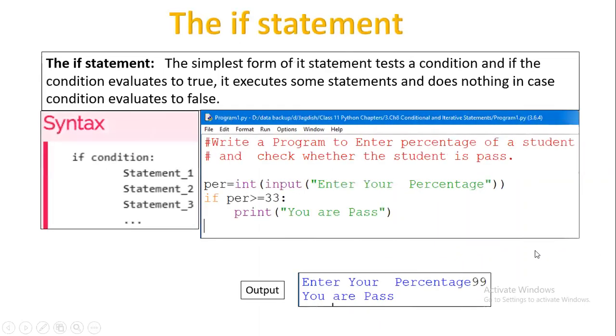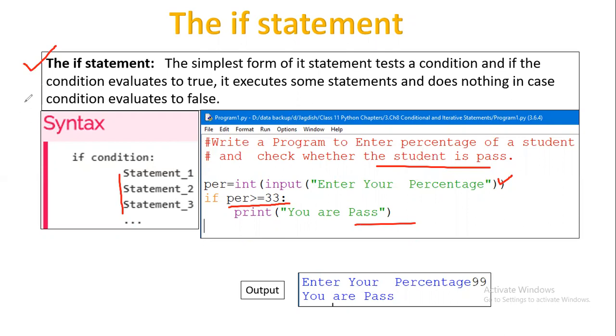Then the if statement. In any programming language, we execute certain statements based on a condition. And for that, we have a keyword called if. For example, we have this syntax: if any condition is true, it will execute this part of the statement. Write a program to enter the percentage of a student and check whether the student has passed. It's not asking you to specify pass or fail, it's simply saying whether the student has passed. You just need to enter the percentage, then check if the percentage is greater than or equal to 33, then you pass. Otherwise, nothing. This is the simple if I'm talking about.